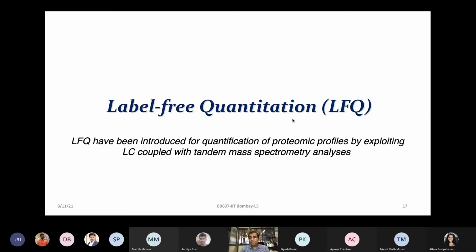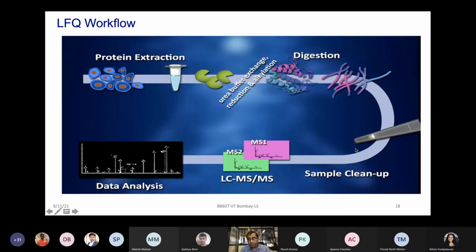So one concept came, which is known as label-free quantification, known as LFQ, which is essentially how to quantify my two conditions of healthy and disease without introducing any external tag. Can we look at the internal properties of these peptides and try to use that as a surrogate way of quantifying their abundance in my healthy versus disease condition?